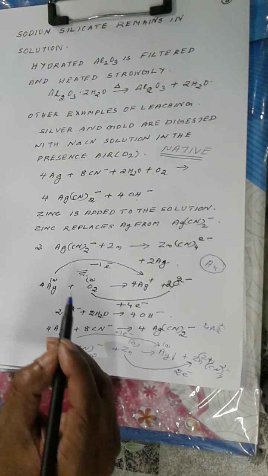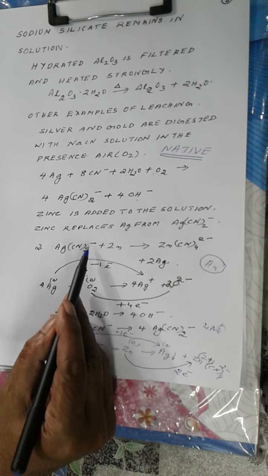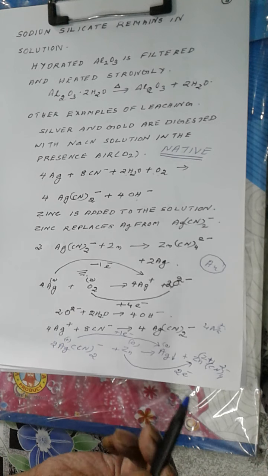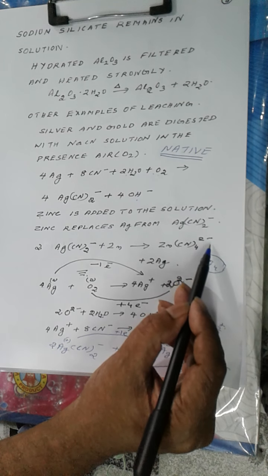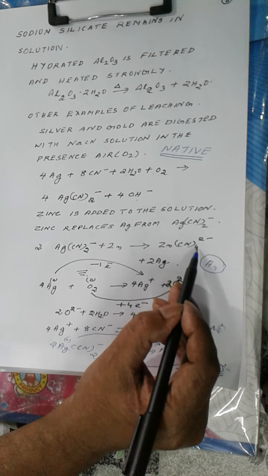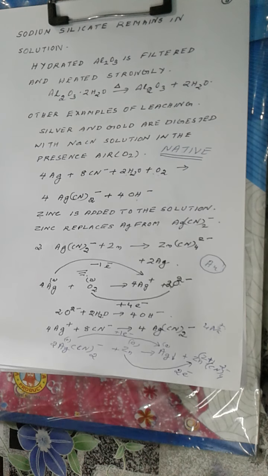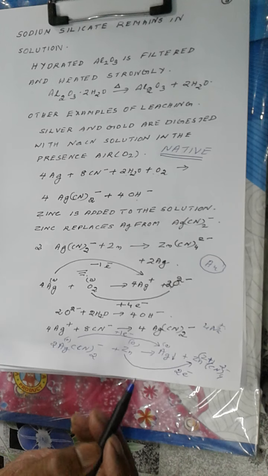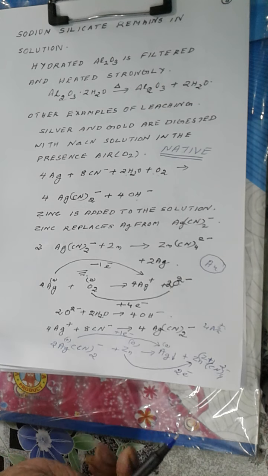Now again, the reaction of zinc with [Ag(CN)2] negative. Here the negative charge will be neutralized by Na positive. That is understood. Here also the 2 negative charges will be neutralized by 2 Na positive. So Na2[Zn(CN)4] is the complete formula. Here again Ag positive is getting converted to Ag in the 0 state, and Zn0 is converted to Zn2 positive.